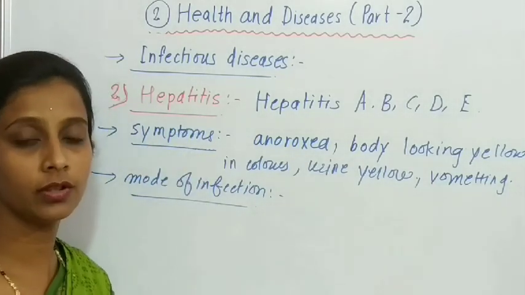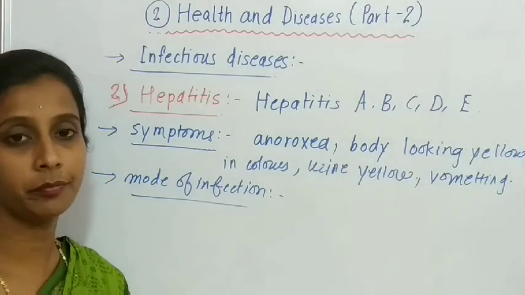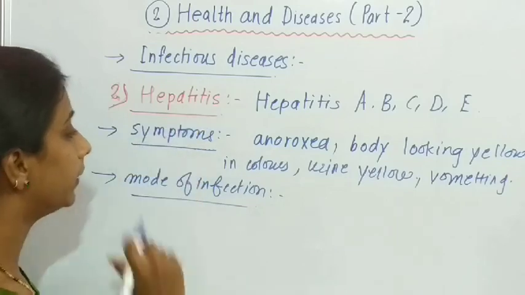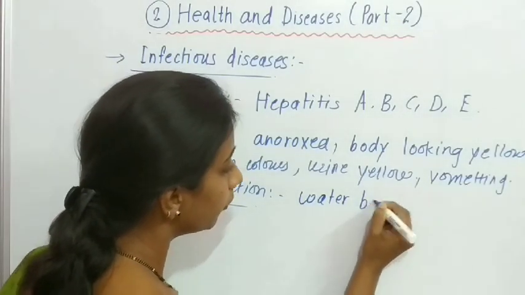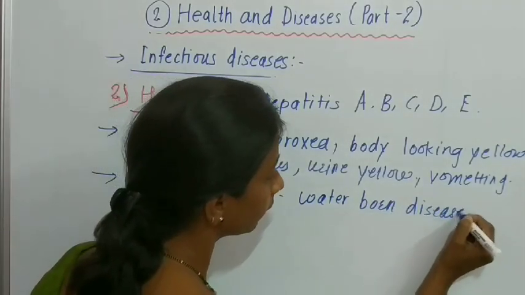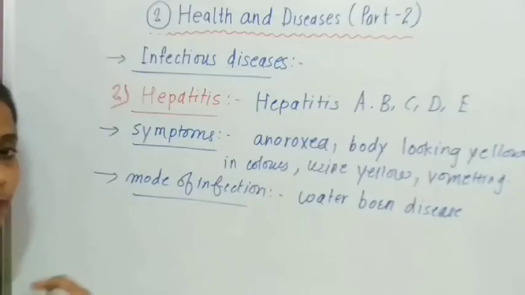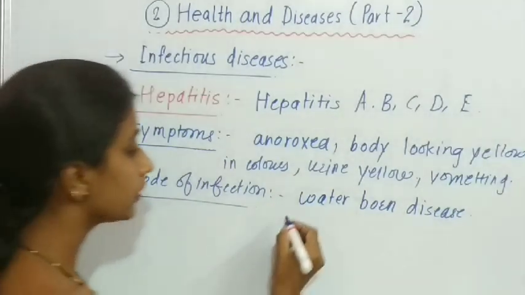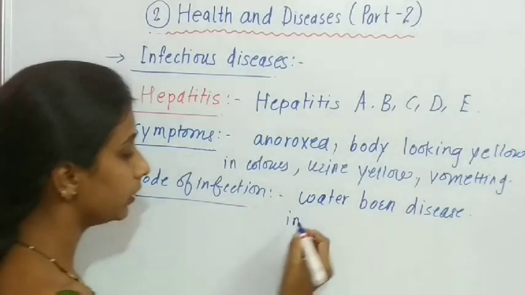It comes into the water, and when we drink such water, another person also suffers from hepatitis. So it is a water-borne disease. In this way it is transferred from person to person.